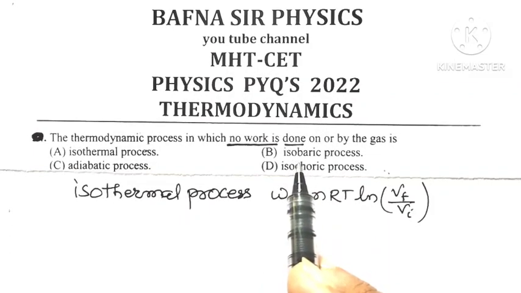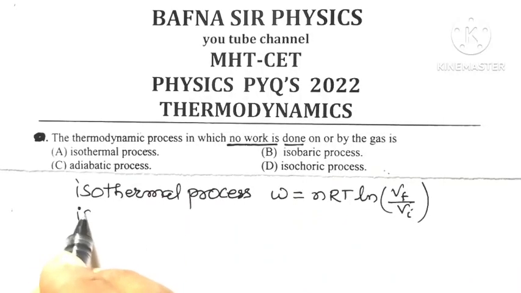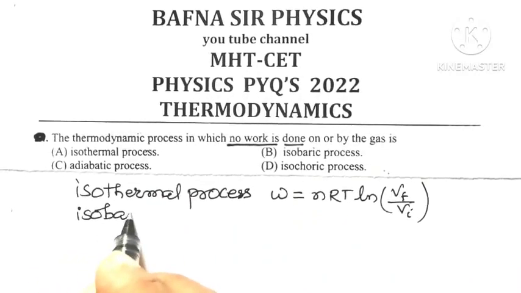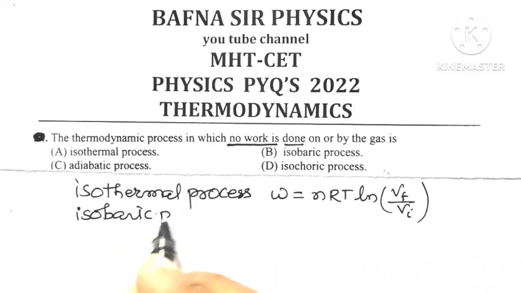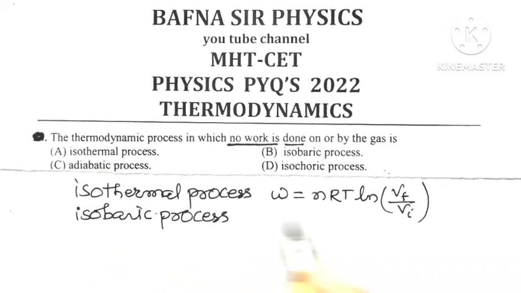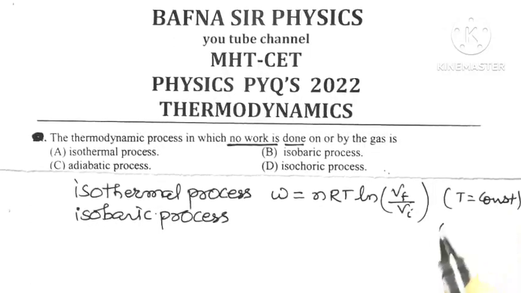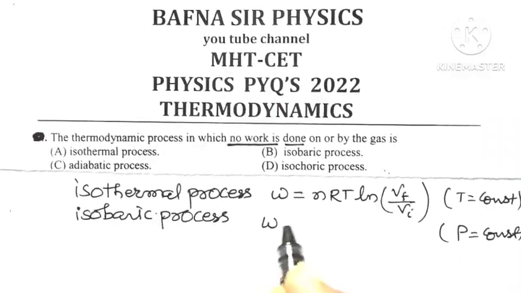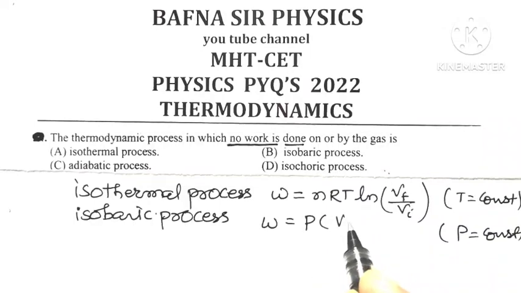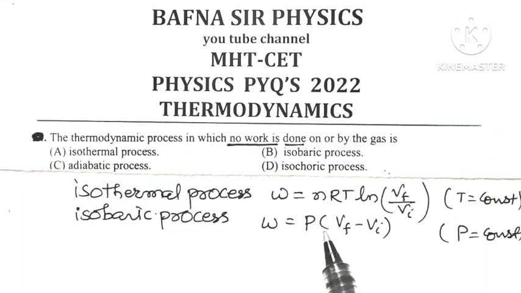Second, isobaric process. In an isobaric process, what is the formula for the amount of work done? In an isothermal process, temperature T is constant. In an isobaric process, pressure P is constant. So the amount of work done is equal to P into final volume minus initial volume. Here also net work done will never be zero.